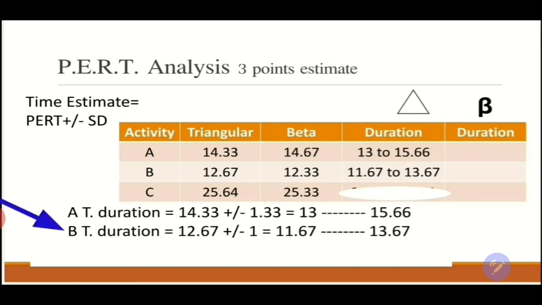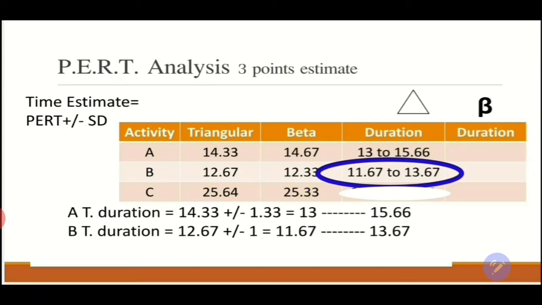Let's calculate B. It will be 12.67 plus or minus 1. My standard deviation is 1 for activity B, and it will be 11.67 to 13.67. It means that this activity has a range of duration from 11.67 months to 13.67 months.